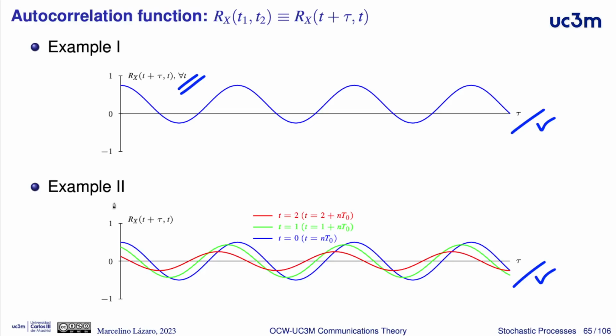However, in the second example, for different values of t, we have different evolutions of the autocorrelation function as a function of tau, as a function of the separation. However, this dependence is cyclic, it is repeated with a given period.